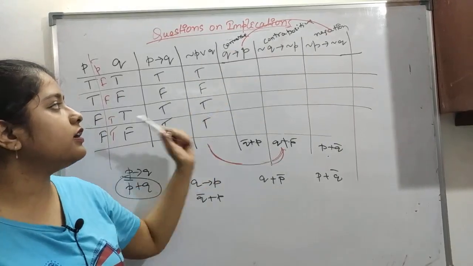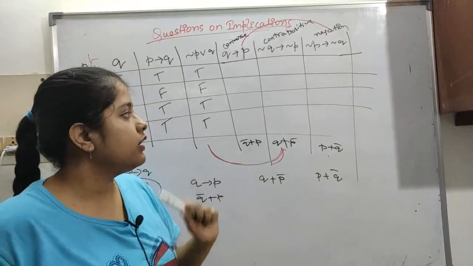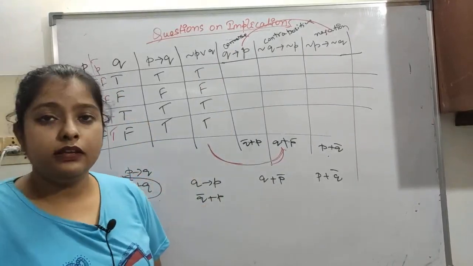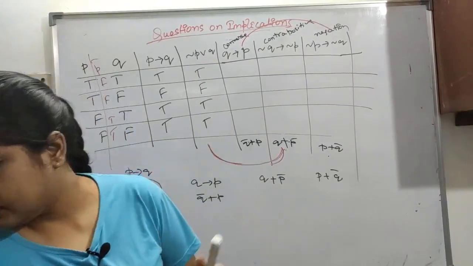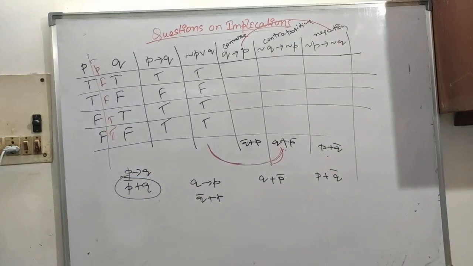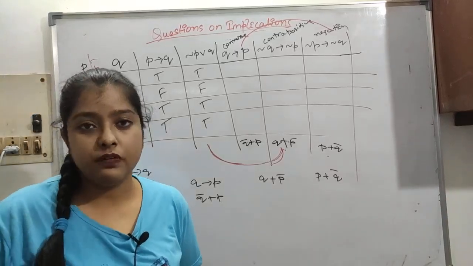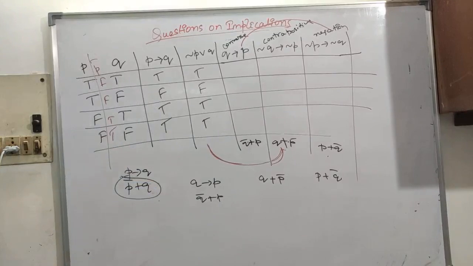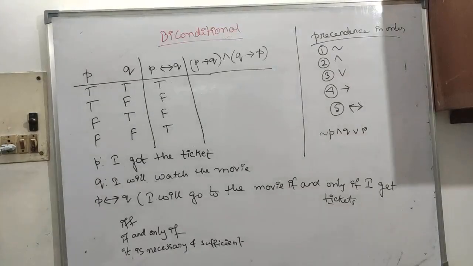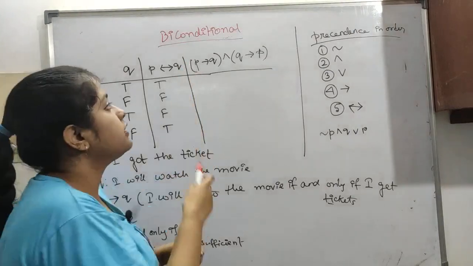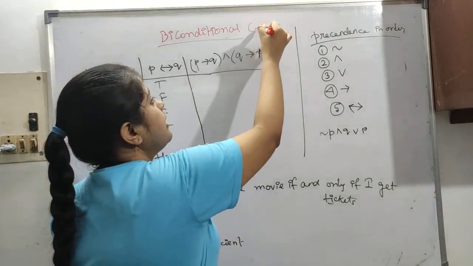So that is how it looks in the truth table. The next important thing, I think, is bidirectional. Yes, that is an important thing. The bidirectional is important. So now let's move on to our next topic. This is biconditional, basically an arrow on both sides.